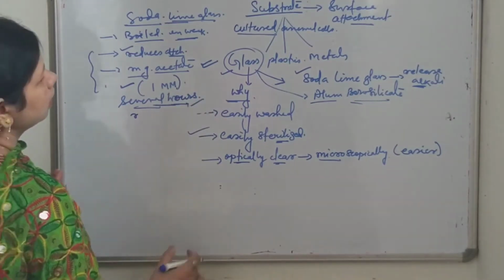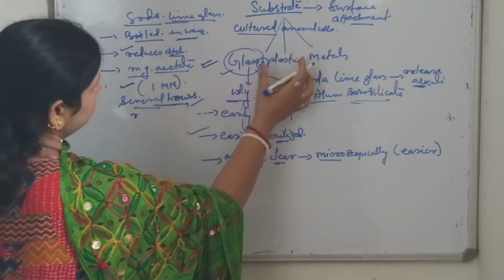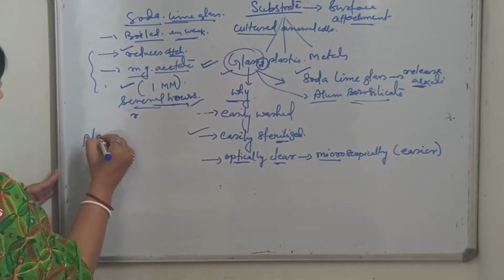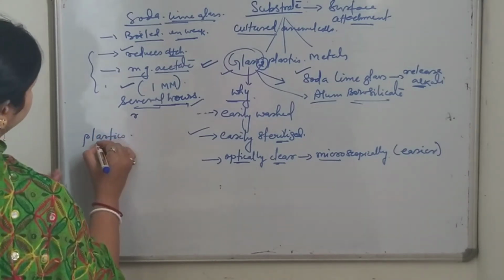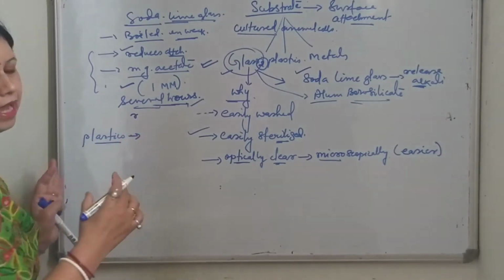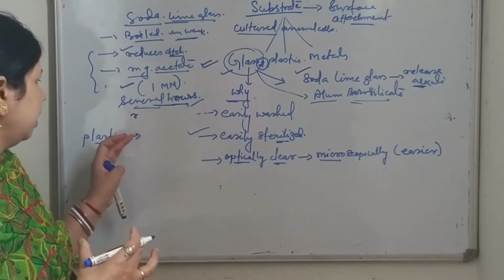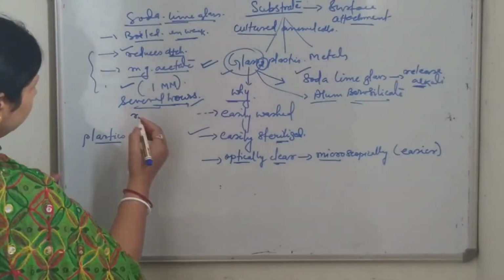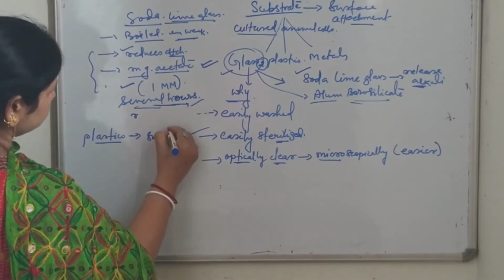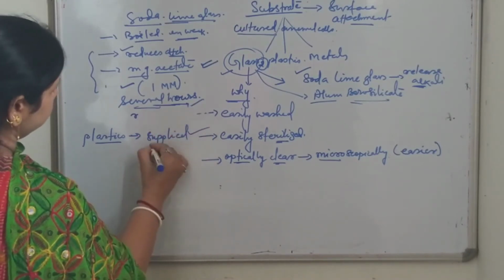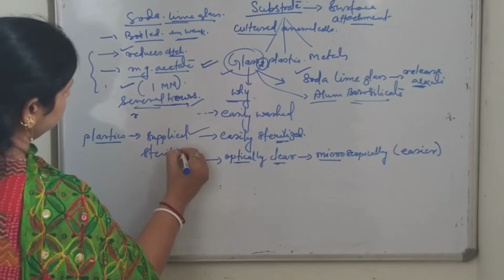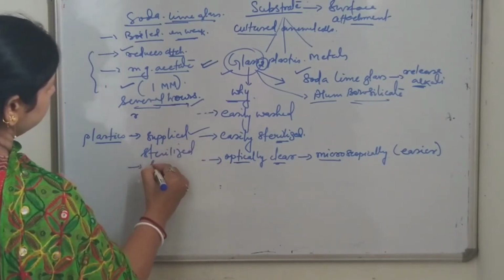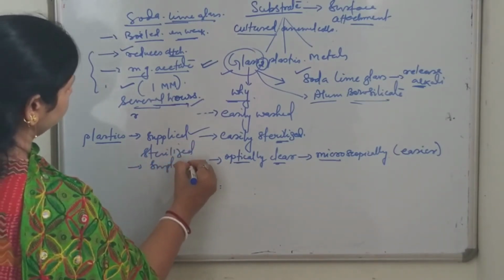Now come to the second substrate, that is plastics. Plastics are non-autoclavable. They cannot be autoclaved, so they are supplied sterilized and are of single use.